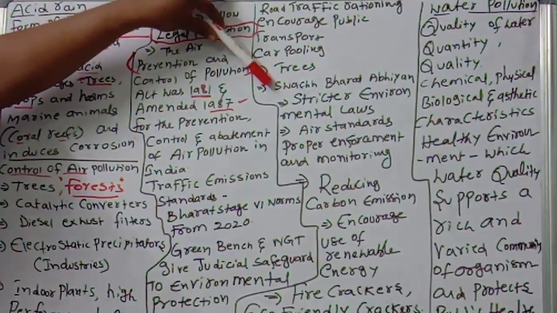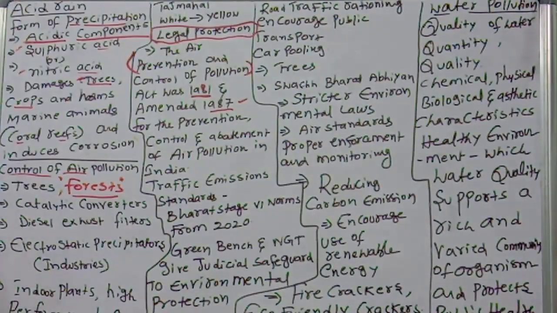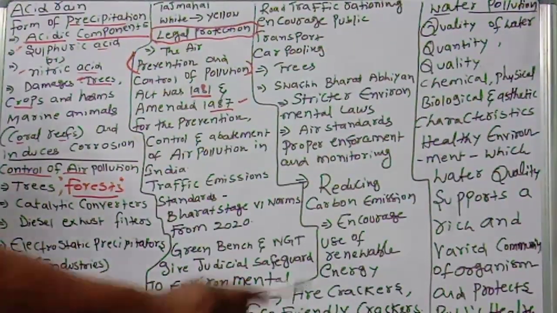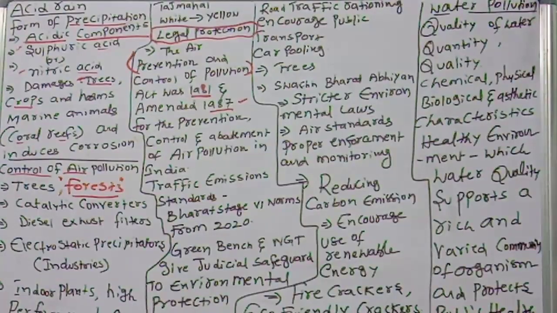Next, Swachh Bharat Abhiyan, very good: cleaning of the earth, cleaning of dirt. That's a very good program. When you get involved in this, we can control pollution also. Next, another important point: stricter environmental laws. Environmental laws should be very strict. If we impose fines and take severe action against those who cross the limits, then automatically we can control pollution.